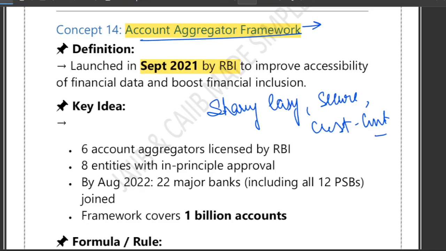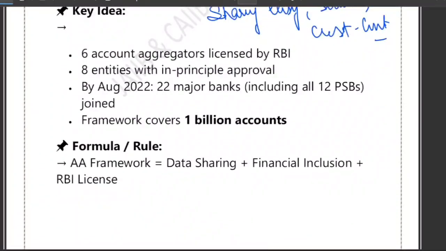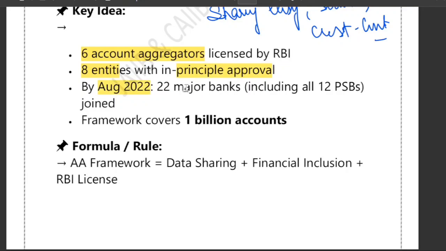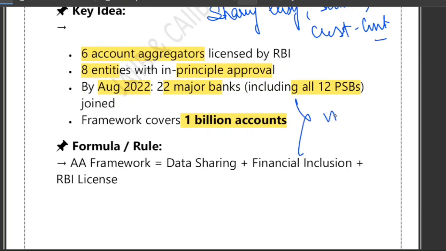So to make financial data sharing easy, secure, and customer controlled, some key points they have mentioned: 6 account aggregators have been licensed by RBI, and 8 entities have in-principle approval. By August 2022, a total of 22 major banks, including all 12 PSBs, joined the framework. The system covers over 1 billion accounts, which shows how massive and how impactful it is.